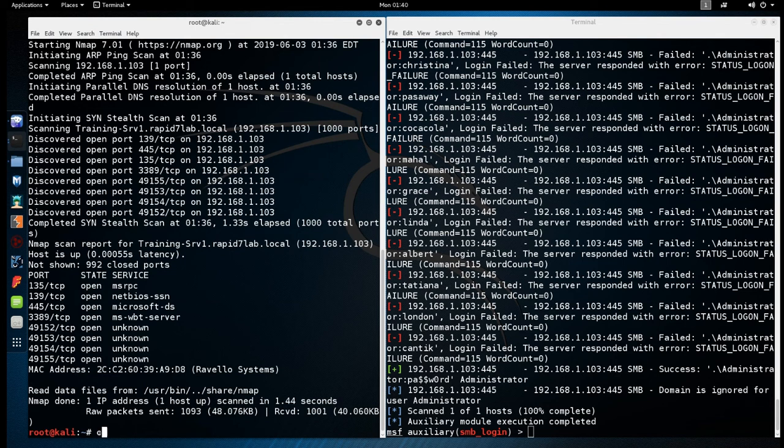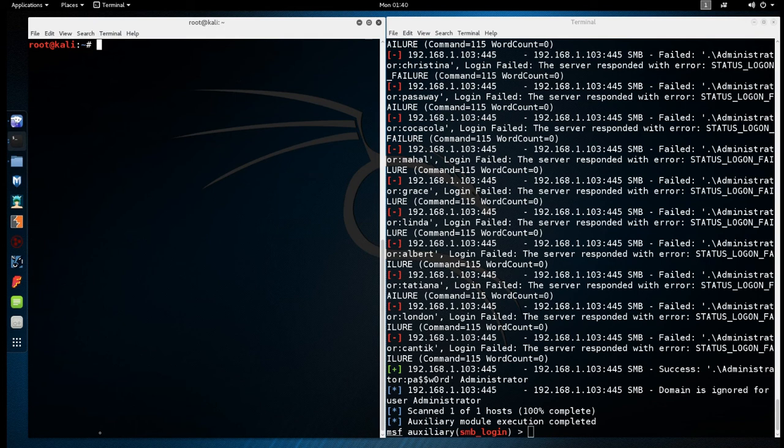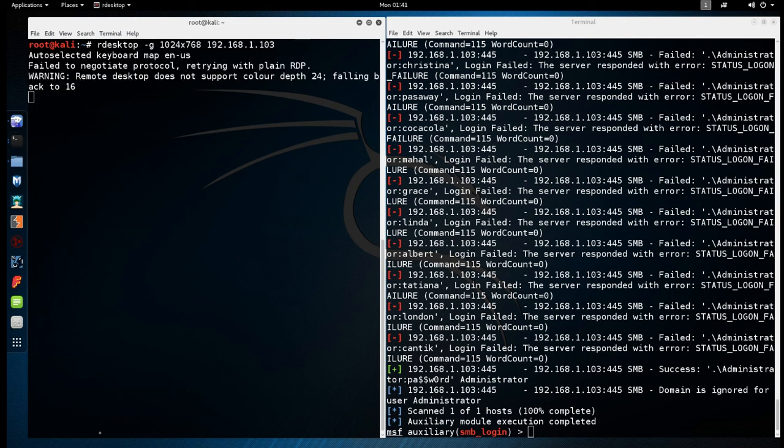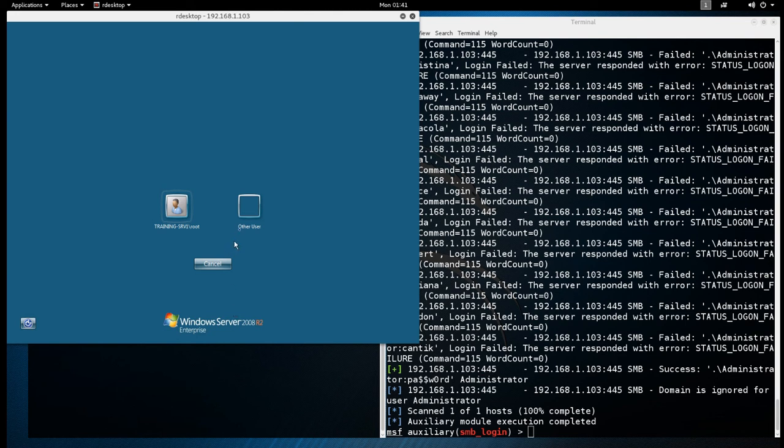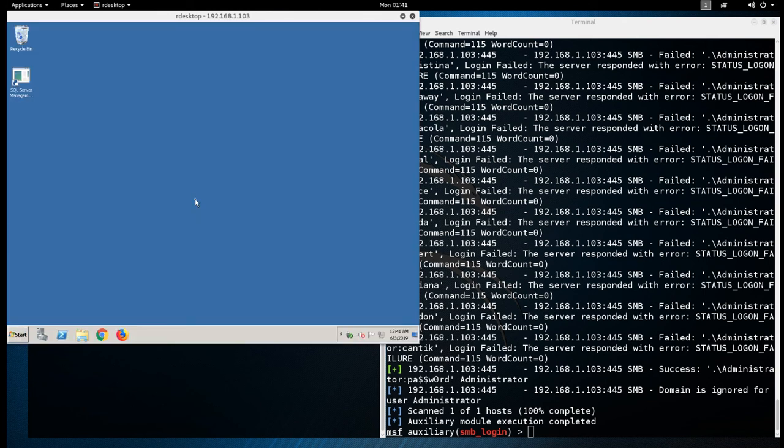So let's go ahead and give ourselves some space here. Our desktop. We're going to set a little resolution here. And let's see if we can get in. Awesome. This looks very promising. So we're going to try and log in as administrator with our newly found password. And bam, what do you know? We are in. This is awesome. We got a really good foothold here.